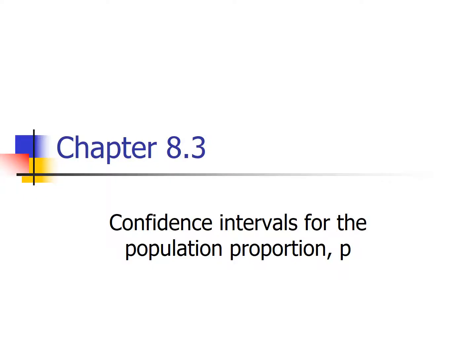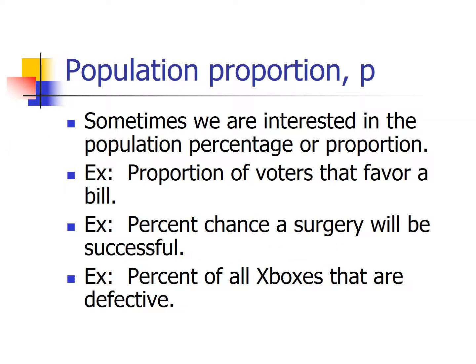Alright, so time for a new kind of inference, and that is inference not so much for the mean, which we've been focusing on quite extensively lately, but inference instead for a population proportion. So, sometimes we're interested not in doing inference on a mean, but instead in doing inference on a population proportion, right? So there's lots of examples of when this might be the situation.